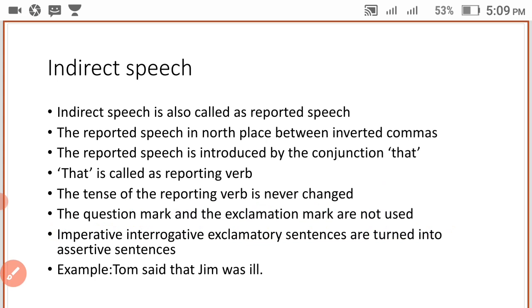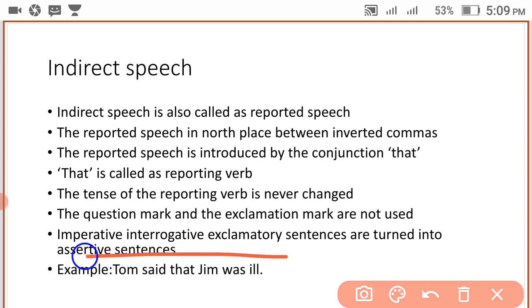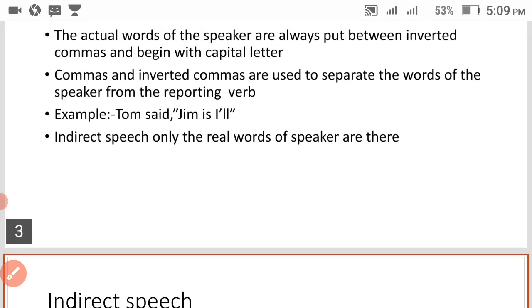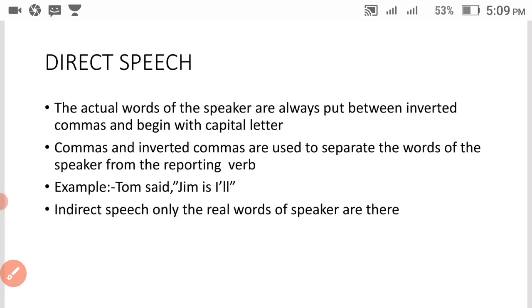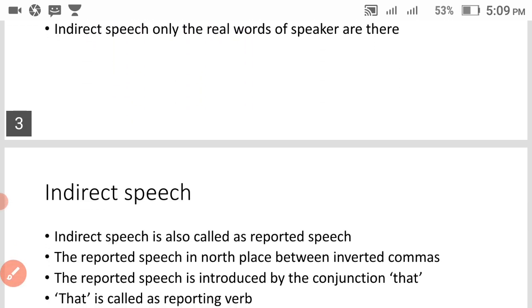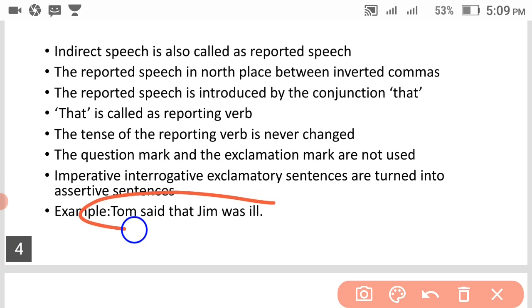Example, Tom said that Jim was ill. See, before going to the next line, we will see the difference between direct and indirect speech. See here, Tom said, "Jim is ill." Here it is changed: the inverted commas are removed and "that" is added.